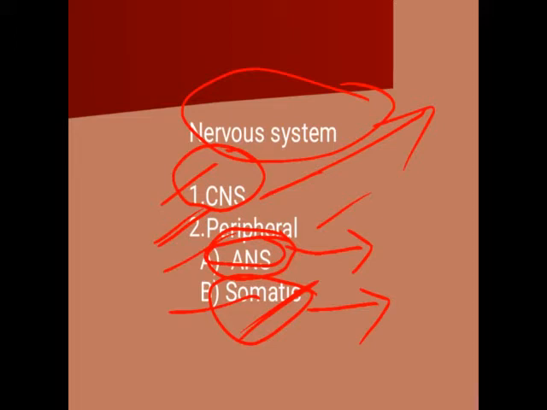So in this peripheral nervous system, if it is involuntary, it is not in our control. So uncontrolled movement comes under the ANS. And if the movement is under control, we can control that movement. Such movement comes under the somatic nervous system. Okay, the skeletal muscles. We can walk, we can talk, we can run, we can sit. All these movements are the voluntary movements, which are due to the somatic nervous system.